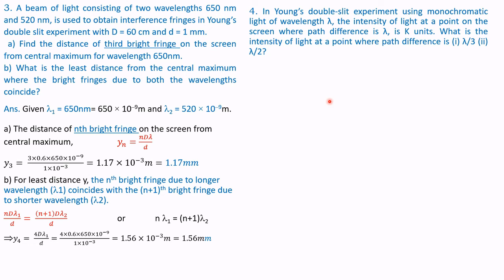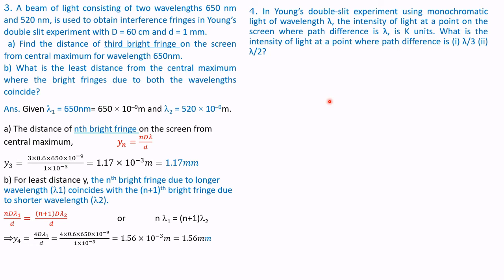Question number 4. In Young's double slit experiment, using monochromatic light of wavelength lambda, the intensity of light at a point on the screen where the path difference is lambda is k units. That means the intensity of light is k units when the path difference is lambda.